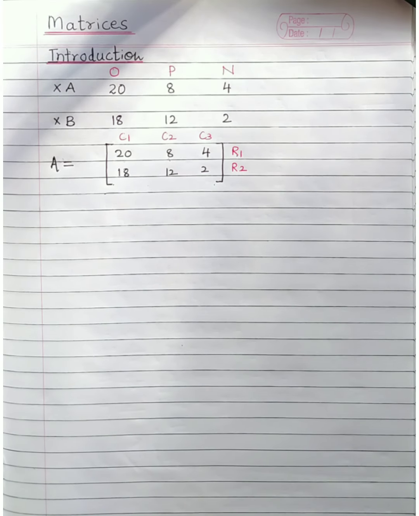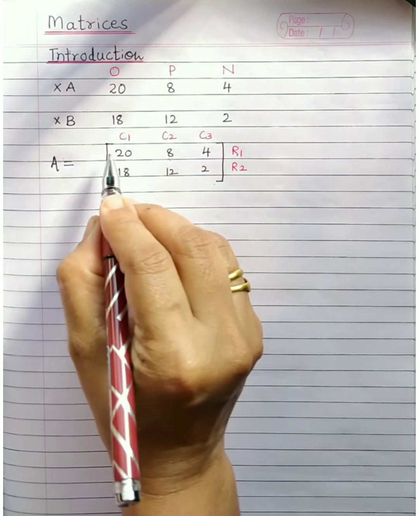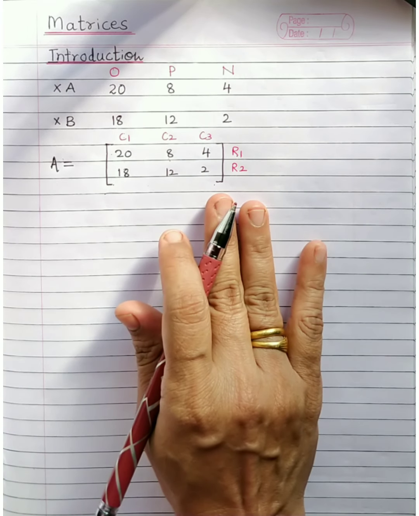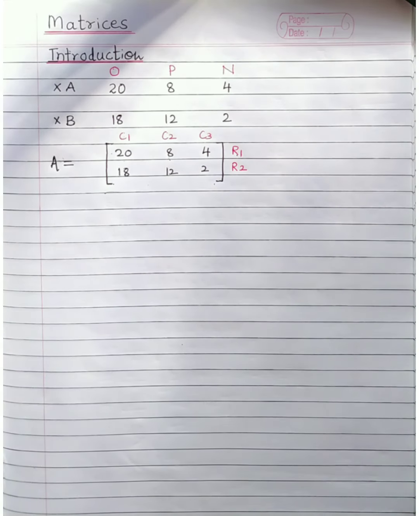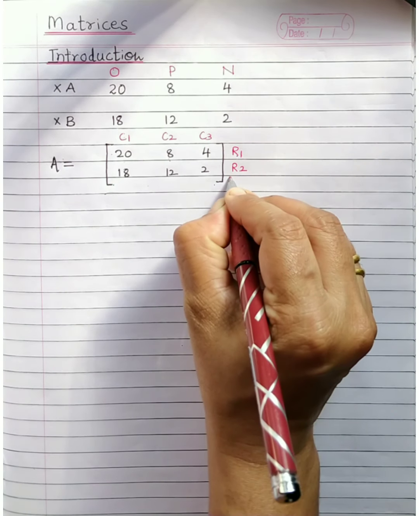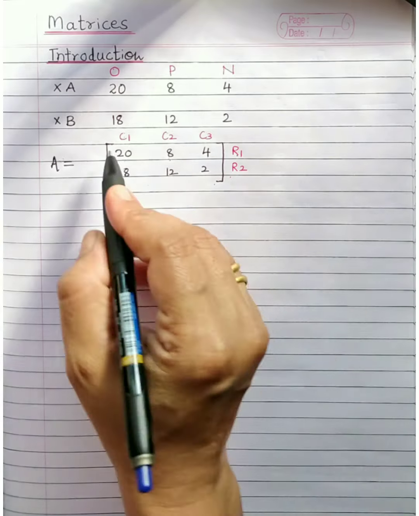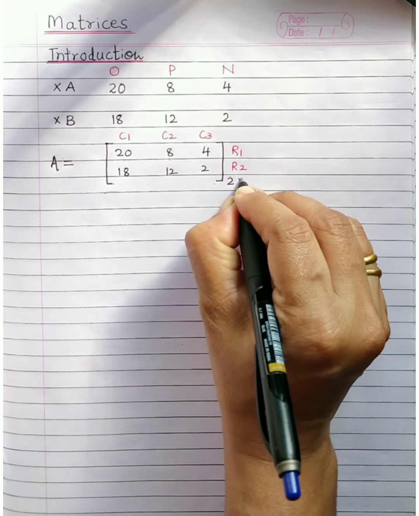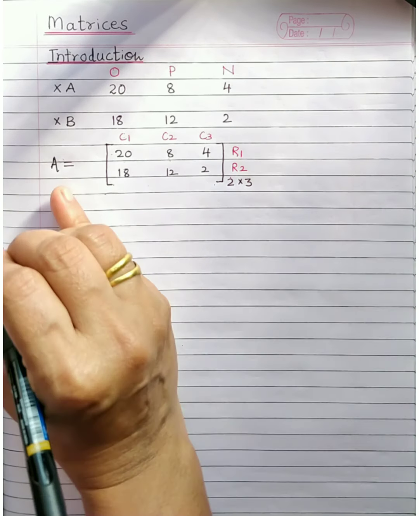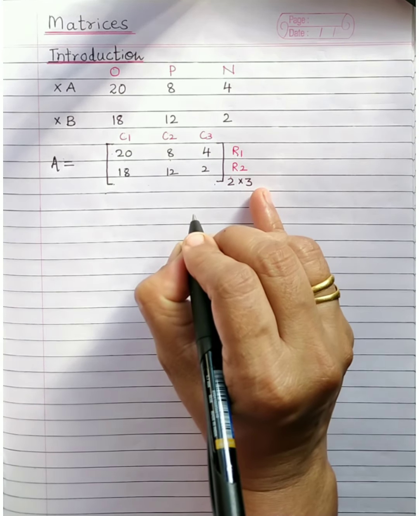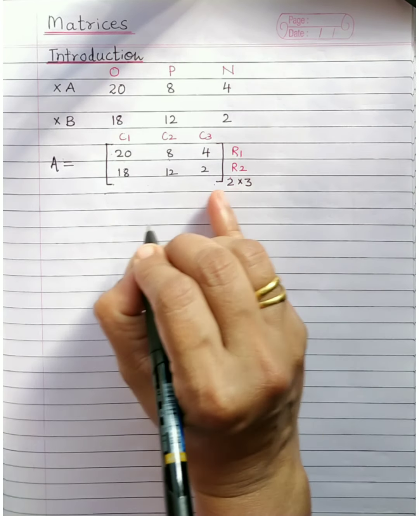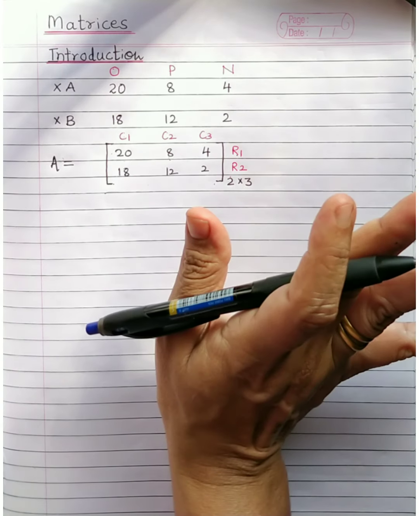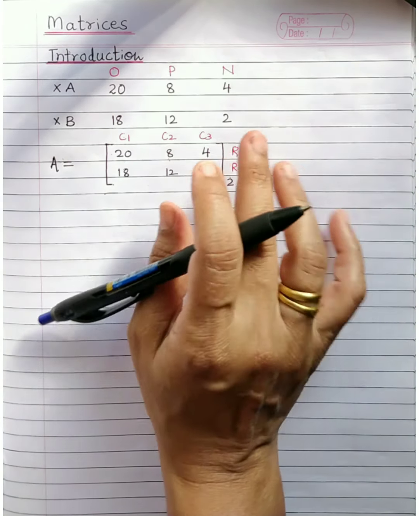Now let's move to the very important part. What is meant by the order of a matrix? The order of a matrix is always the number of rows followed by the number of columns, and we write it in the right-hand side corner. So what is the order of this matrix? How many rows does it have? 2. How many columns? 3. What is the order of matrix A? 2 by 3. If you multiply 2 by 3, the answer is 6. How many elements are there in this matrix? There are 6 elements. Is that part clear to every one of you?